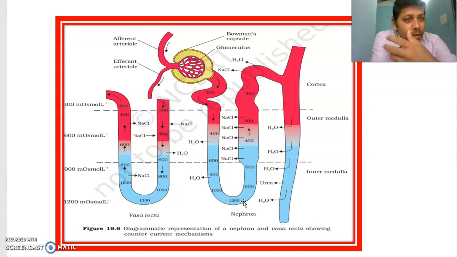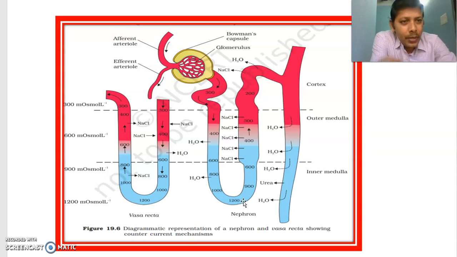How does 300 milliosmolar filtrate, the primary urine, become 1200 milliosmolar urine? That means our urine is concentrated four times.